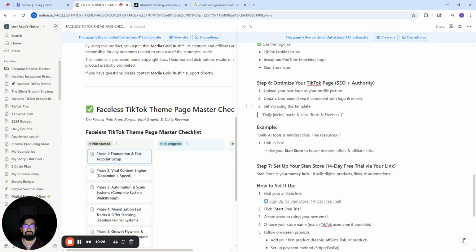It's like that next level search engine. So people are putting in questions, topics, and things like that. And so you want your content to be able to pop up. A lot of times it's all the keywords that you have inside your content. That's why I'm so focused on the content rather than your page in general, like your bio and username, because your content is what pops up first. So when it comes to SEO, focus more on the content rather than just your page.